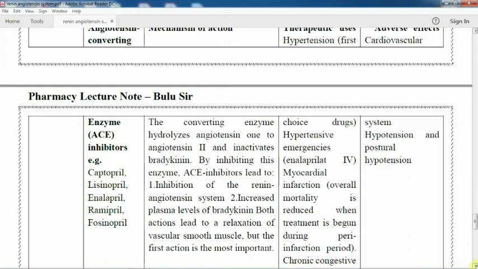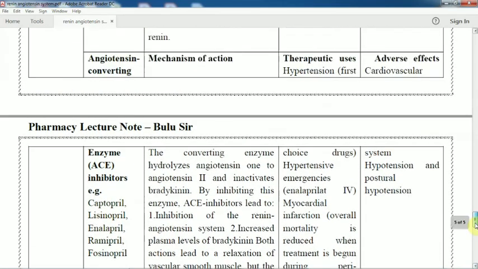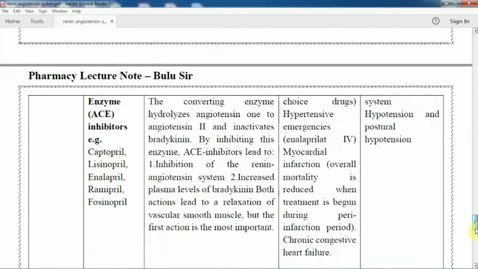Both actions lead to the relaxation of vascular smooth muscle, but the first action is most important. So this is the first line choice of drug and is used in myocardial infarction and chronic congestive heart failure. Adverse effect: cardiovascular system, hypotension.